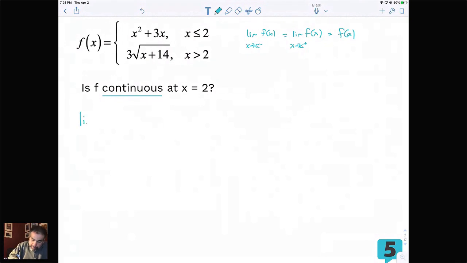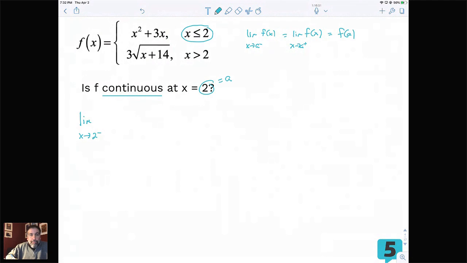So the first thing we're going to do is take the limit as x approaches our a value here, which is 2. So we're going to go to 2 from the left. And now you just have to be careful and make sure you pick the right function, okay? In a piecewise function, what we've got is two pieces defined on different intervals. You've got to be very, very careful and read what's going on here. This is saying use the top expression whenever x is less than or equal to 2.